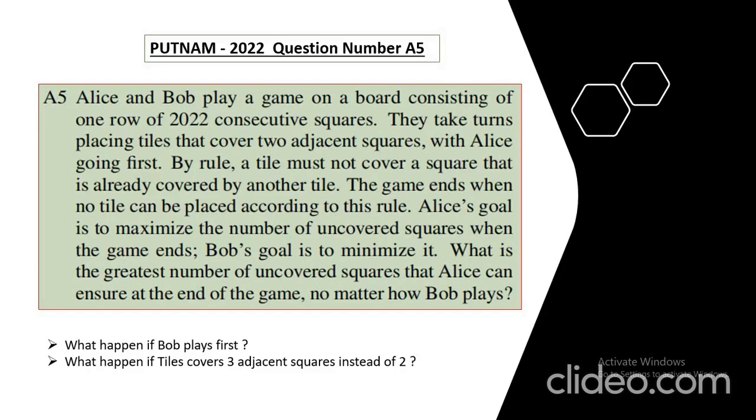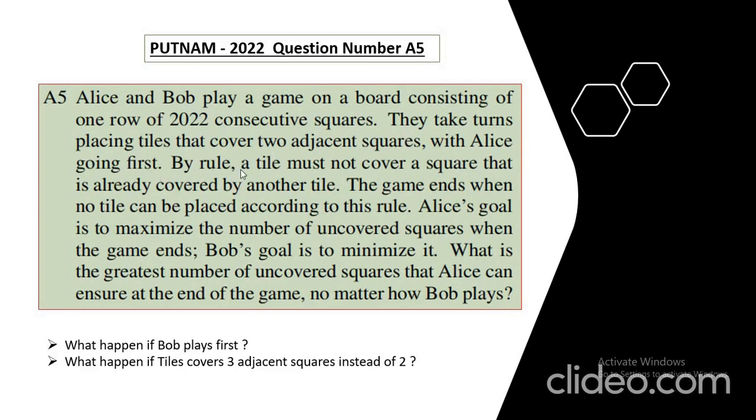Hello. So here I am with one Putnam question of year 2022, question number A5. So this is a puzzle. You can say Alice and Bob play a game on a board consisting of one row of 2022 consecutive squares. They take turns placing tiles that cover two adjacent squares, with Alice going first.